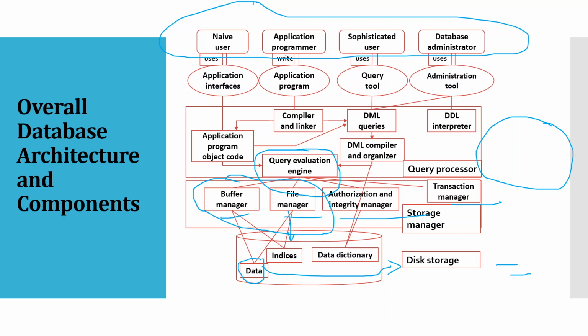Because what is the use of the buffer manager here? Let us say I am requesting some particular data like the name, address and phone number of the student. The first time the request is sent, it will be sent to the file manager, right? And it will fetch the data from the database. Along with this, the data will be fetched by the buffer manager also. So now whenever I request the same data again, that is the name, address and mobile number of the student, the file manager will not work, but the data will be fetched directly from the buffer manager.